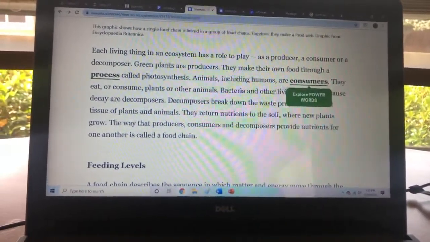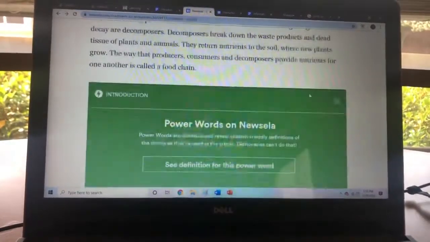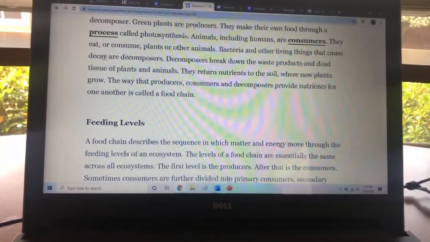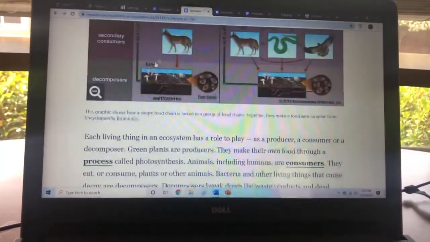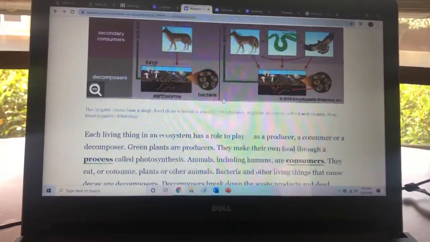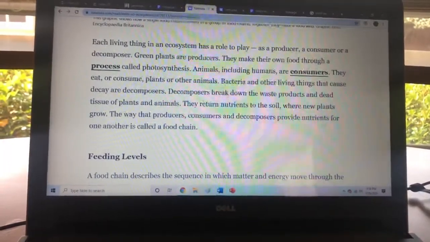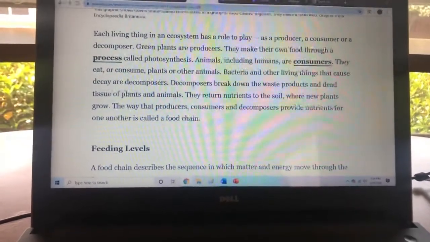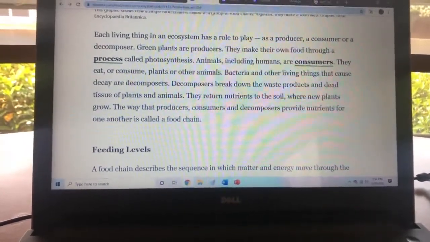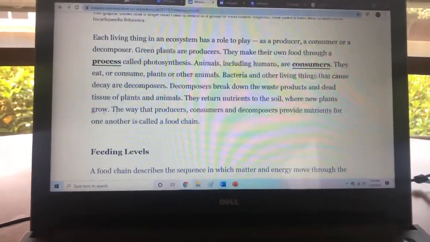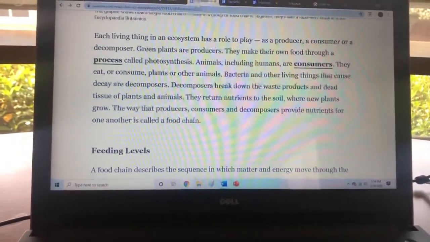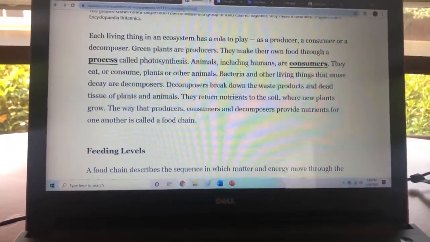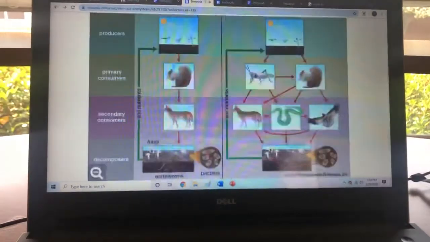Bacteria and other living things that cause decay are decomposers. Decomposers break down the waste products and dead tissue of plants and animals. They return nutrients to the soil where new plants grow. The way that producers, consumers, and decomposers provide nutrients for one another is called a food chain. And we see that right here.